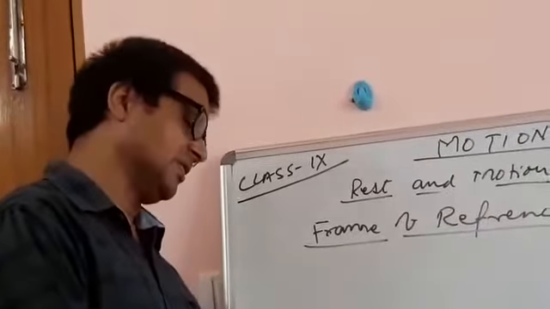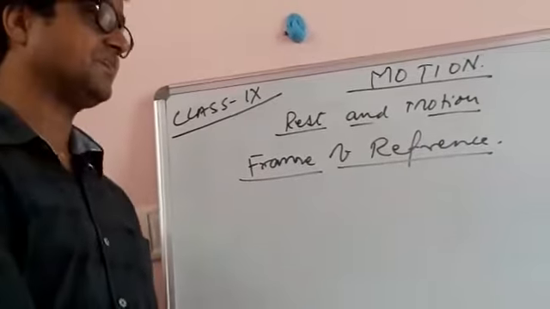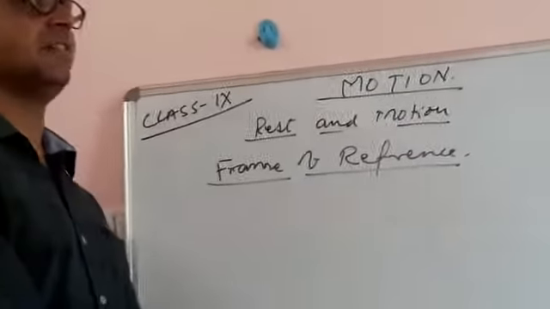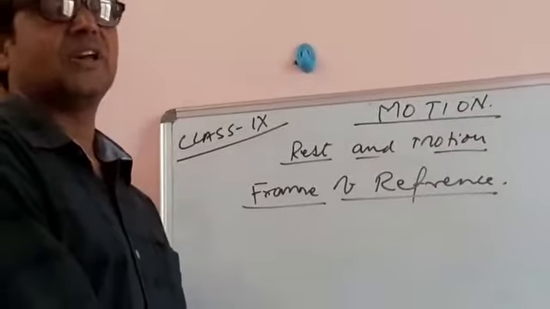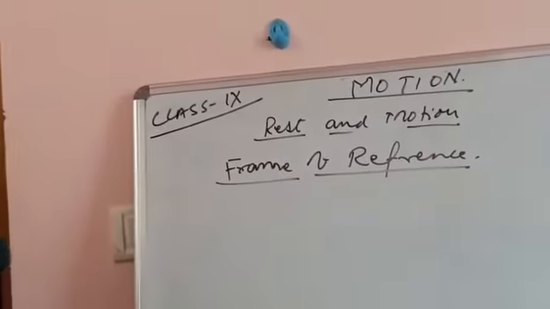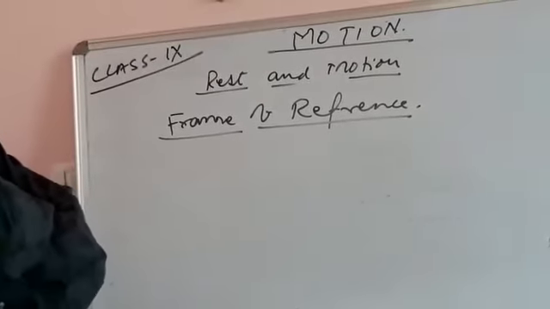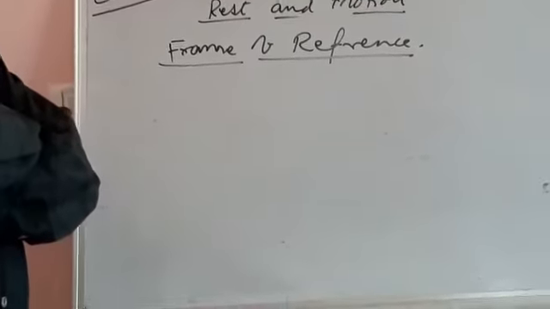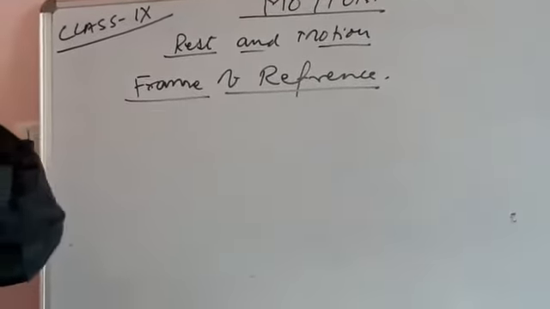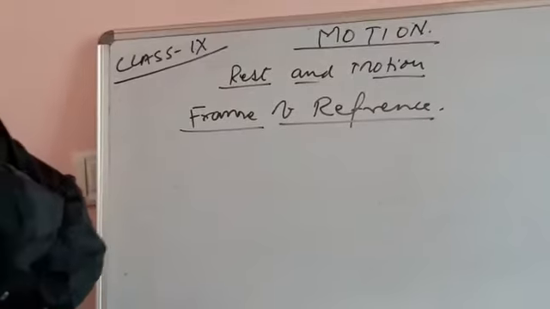If you read NCERT very carefully, it is given that not all motion can be judged as in a normal question. Suppose a worker is working on the road and you ask, I am standing here, will you tell me whether I am at rest or in motion? That worker will reply, yes, you are at rest, you are standing, you are not changing your position.